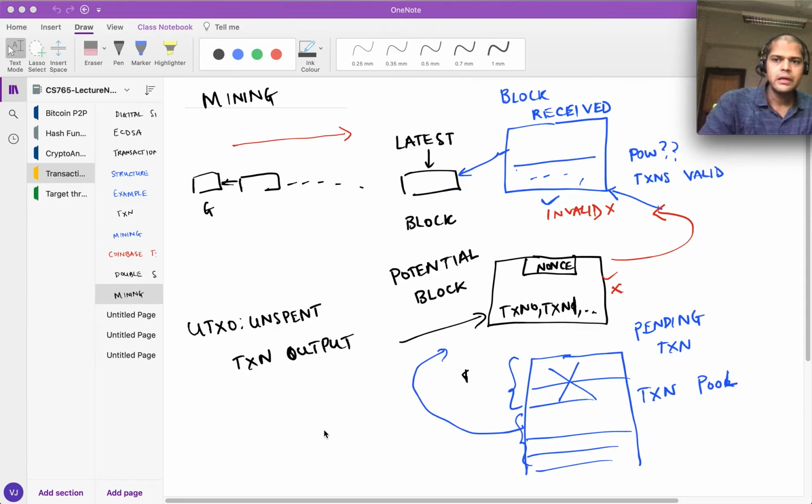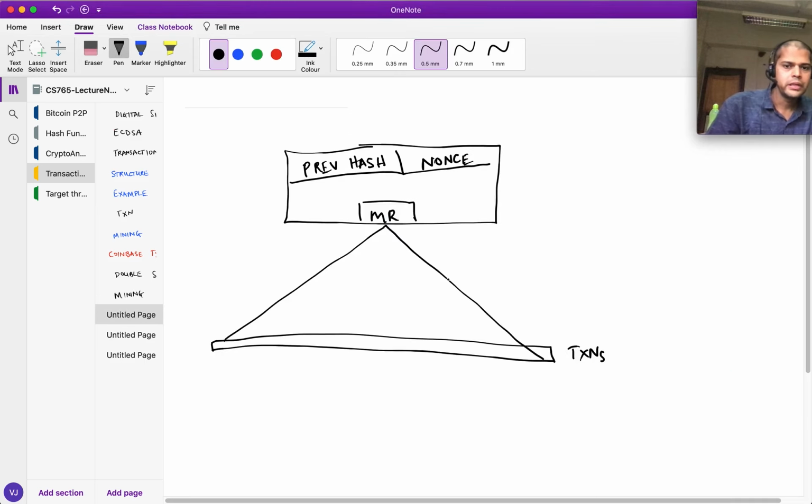So hello everyone. In the last class we ended by talking about mining, and I had said that various users broadcast their transactions which they want to get into the blockchain. These are put by all miners in their transaction pools, and each miner is free to choose whichever subset of transactions in the transaction pool to put in his block. And once he does that, he creates this Merkle tree and puts the Merkle root in the block header, right?